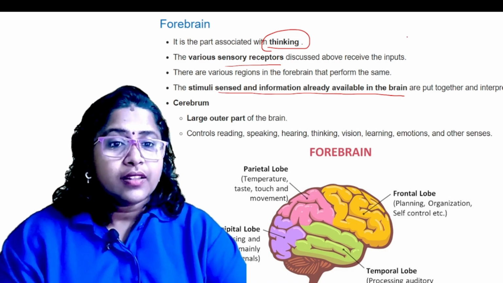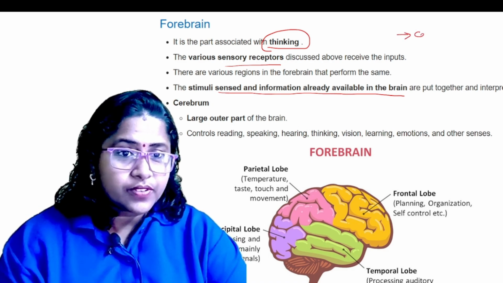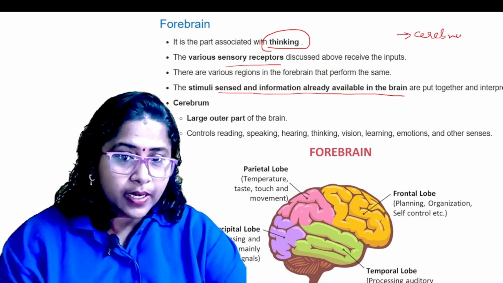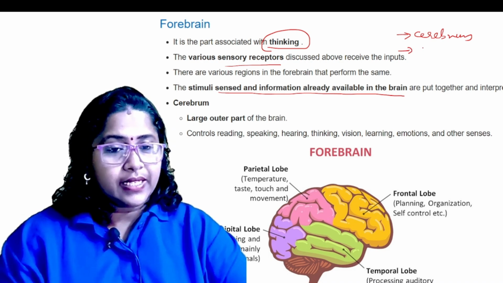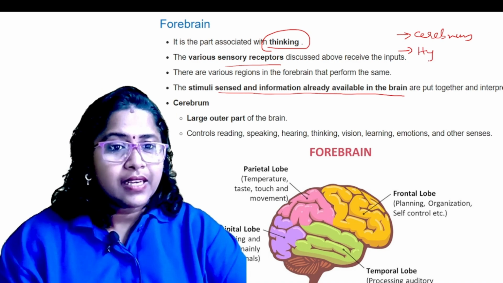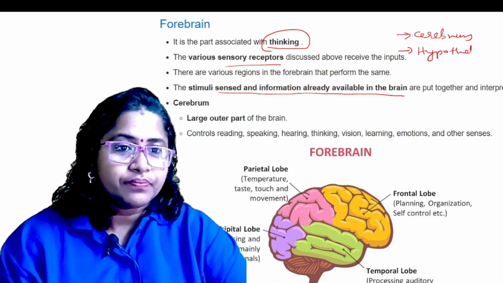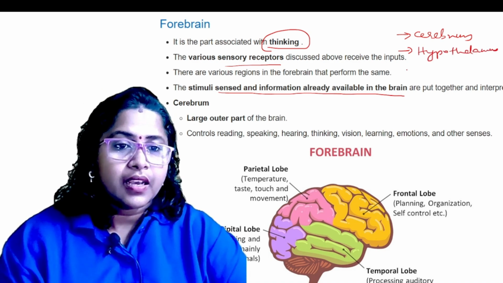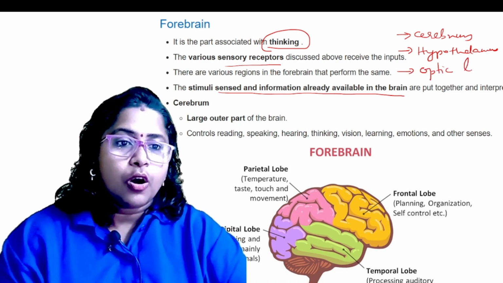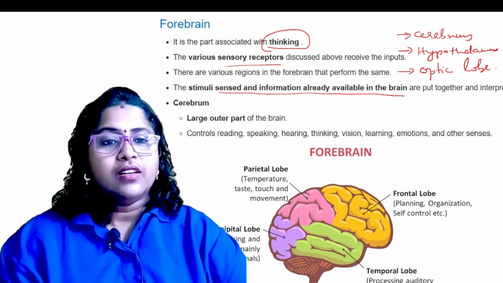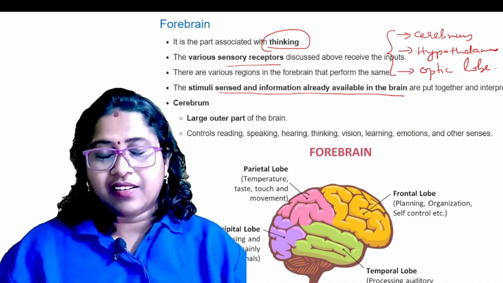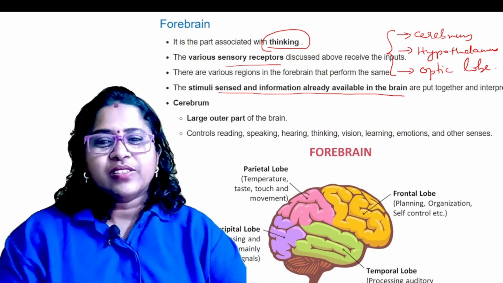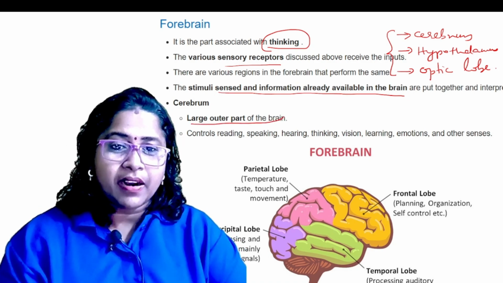Okay, so the forebrain consists of cerebrum. Number two, that is the hypothalamus, and then optic lobe. Okay, so these are the important parts of the forebrain. So cerebrum, this is the largest part of the brain.